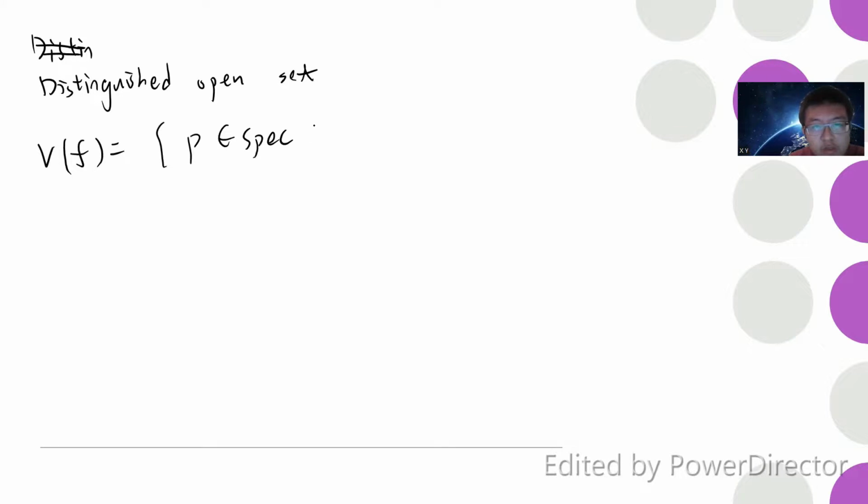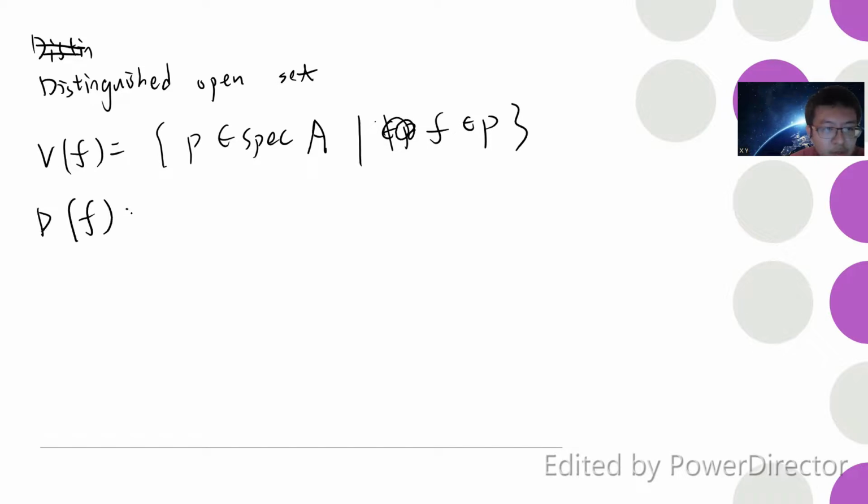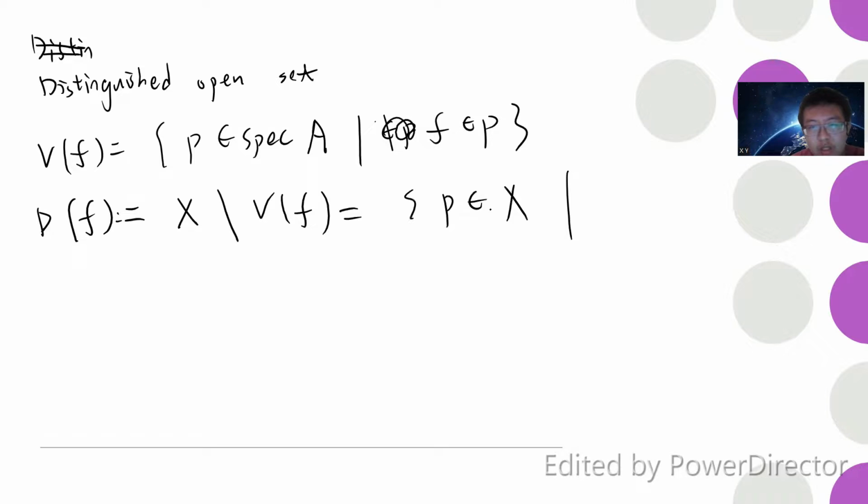Sorry, I just spelled it wrong. Today, let's talk about the distinguished open set in the affine scheme. I define V(f) to be the set of prime ideals P in Spec A such that f contains P. One can see V(f) is closed. So D(f), which I define to be X minus V(f), is basically all prime ideals which do not contain f. So obviously this will be open.